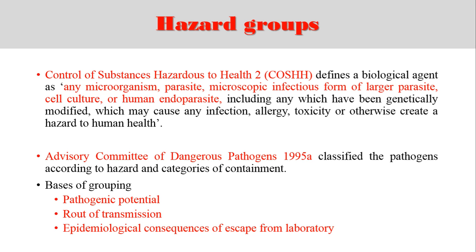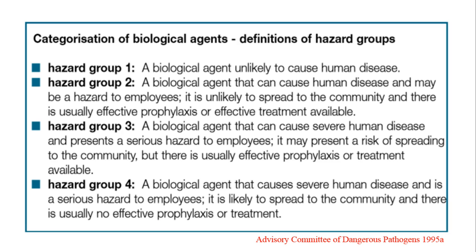Based on these three parameters, microorganisms have been classified into four different hazard groups, or you can say risk groups: group 1, group 2, group 3 and group 4. Group 1 includes biological agents which are unlikely to cause human disease, like Rhizobium and Lactobacillus. Hazard group 2 is a biological agent that can cause human disease and may be hazardous to employees, but it is unlikely to spread to the community, and there are usually effective prophylaxis or treatment methods available.